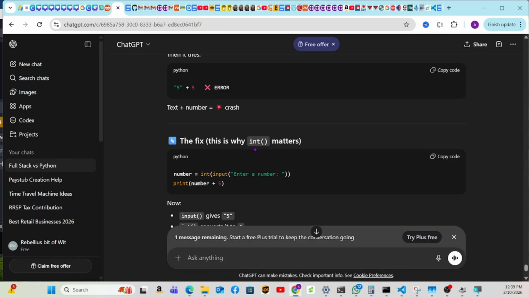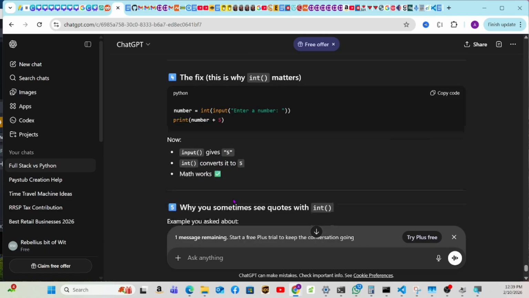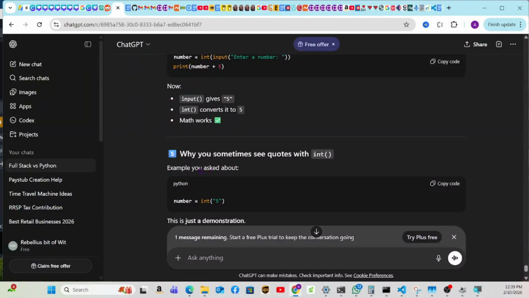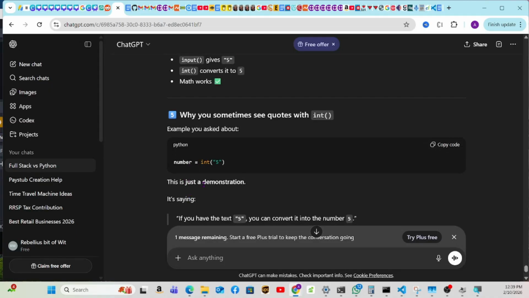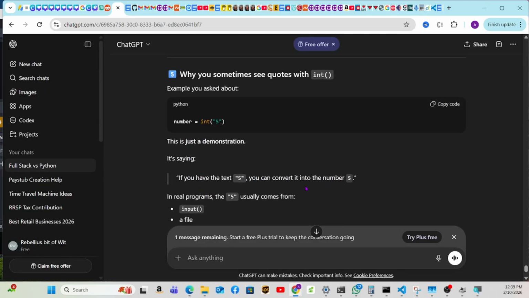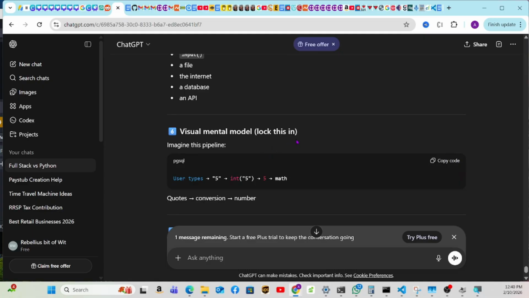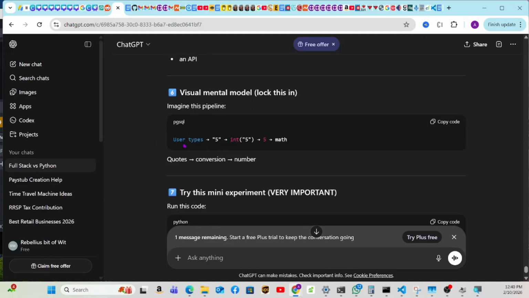So the fix, this is why int matters: number = int(input('Enter a number')), print(number + 5). Now the input is 5, int converts it to the number 5, and the math works. Why do you sometimes see quotes with int? The example you asked about is just a demonstration. It's saying if you have the text 5, you can convert it into the number 5. In a real program, the 5 usually comes from input, a file, the internet, a database, or an API. Visual mental model: imagine this pipeline. User types 5, int converts it, plus 5, math, quotes to conversion to number.